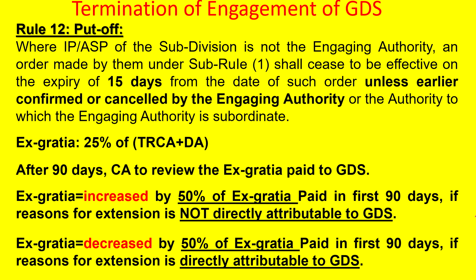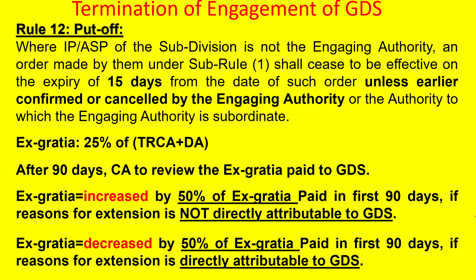Rule 12 defines the put off duty of a GDS, where the IP and ASP of a subdivision is not the engaging authority. An order made by them under sub rule 1 shall cease to be effective on expiry of 15 days from the date of such orders unless earlier confirmed or cancelled by the engaging authority or the authority to which the engaging authority is subordinate. Say for example, the recruiting authority for a BPM is the divisional head or SP or SSP, and for a GDS, Gramin Dak Sevak or Dak Sevak, ABPM is the subdivisional head, or in some cases it is the LHG SPM.